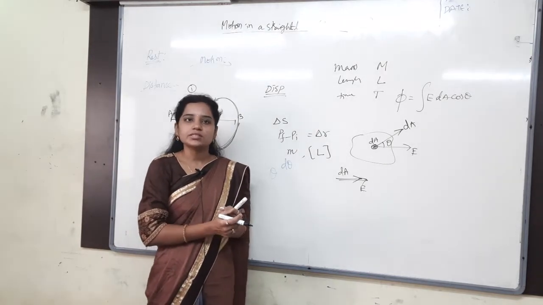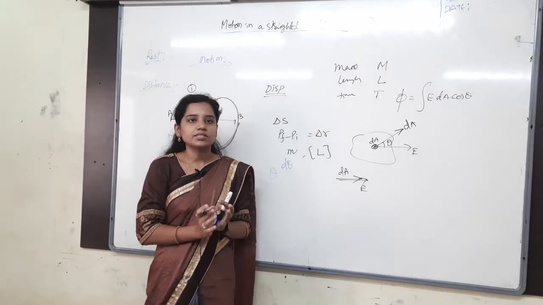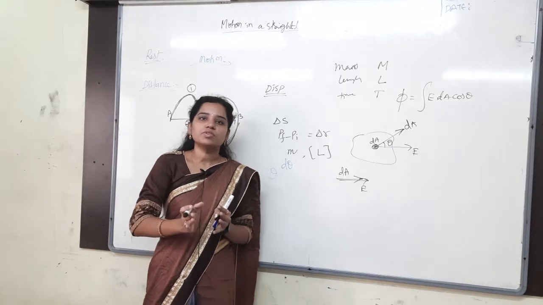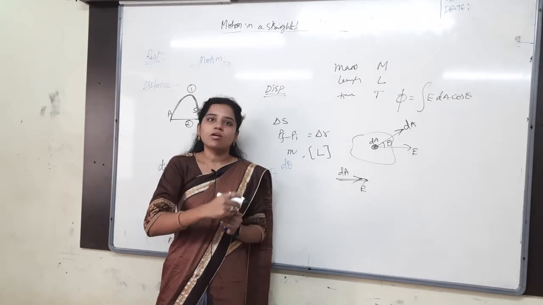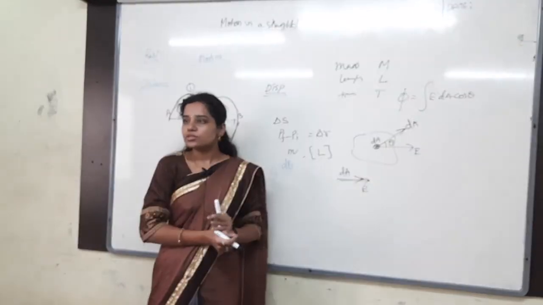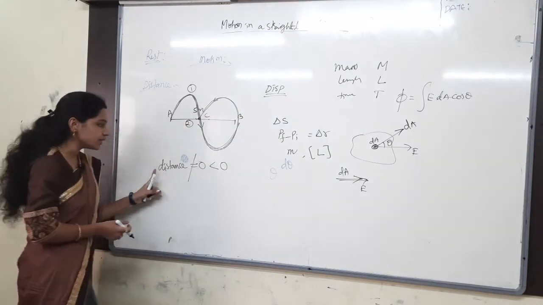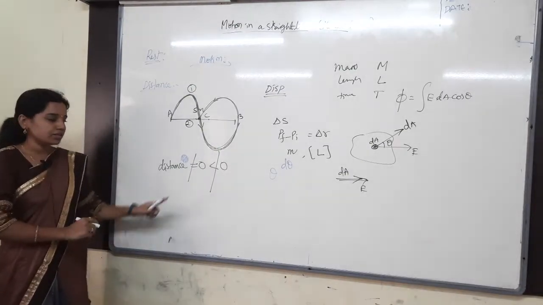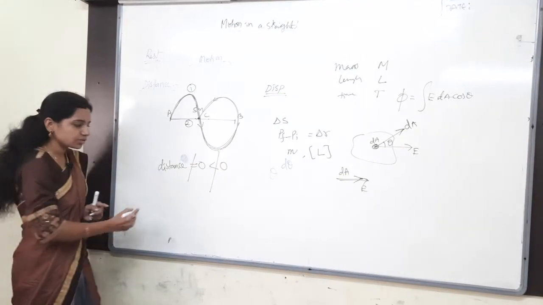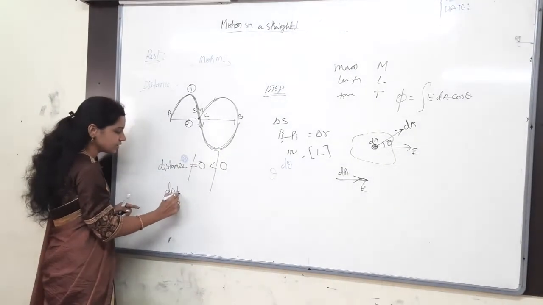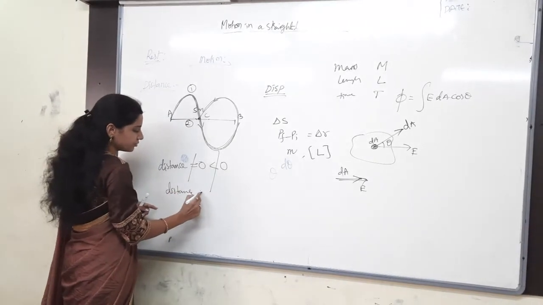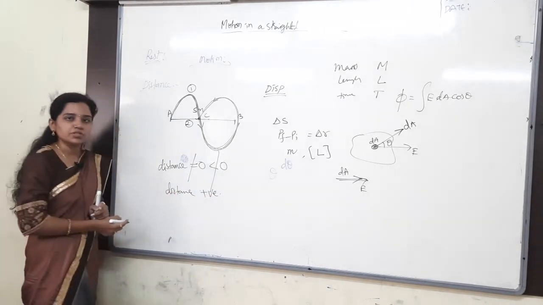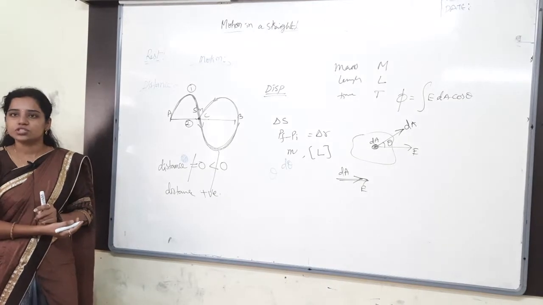We cannot say that distance is decreasing. We never say that distance is decreasing. Why? Because a body is moving from one point to another point. Always the distance will increase. So distance will always be greater than 0. It cannot be less than 0 and it is not equal to 0 also. So the conclusion: distance is always positive, and that is not equal to 0.